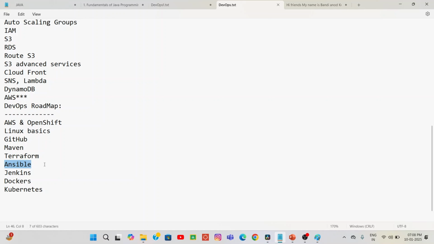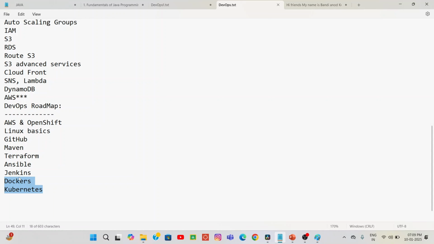There are so many tools available for continuous integration, like Ansible, Chef and Puppet. Among those, we are mainly focusing on Ansible. Next comes the Jenkins server, which is mainly responsible for deployment. And then Docker and Kubernetes, which are very, very important.